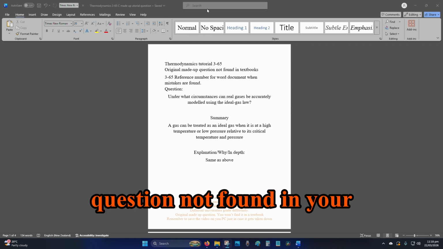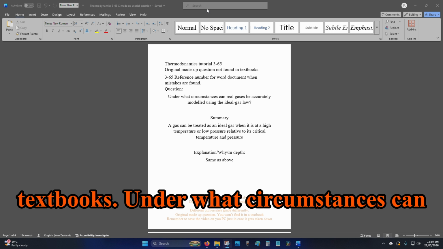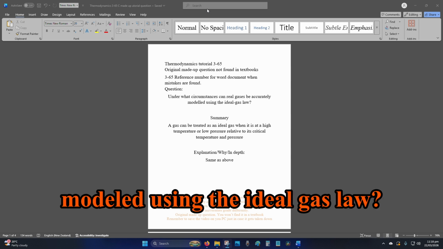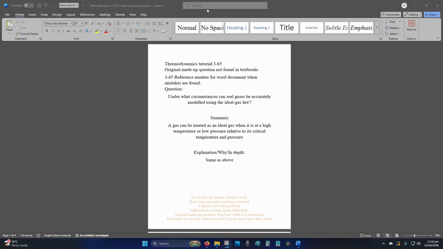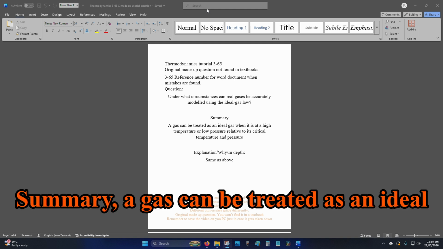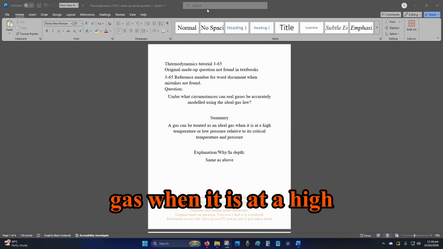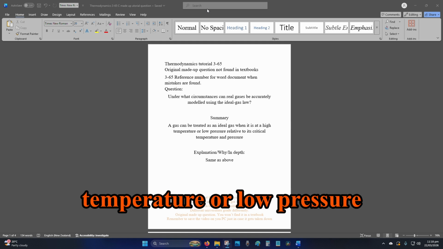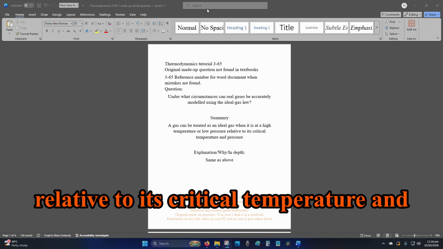This is a made-up question not found in your textbooks. Under what circumstances can real gases be accurately modeled using the ideal gas law? Summary: a gas can be treated as an ideal gas when it is at a high temperature or low pressure relative to its critical temperature and pressure.